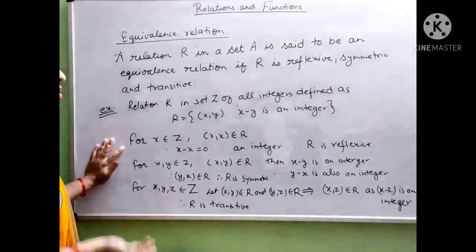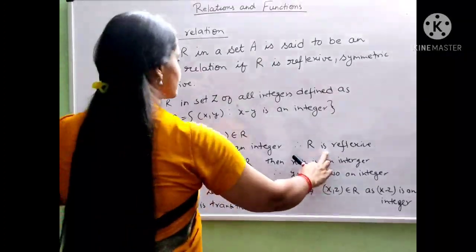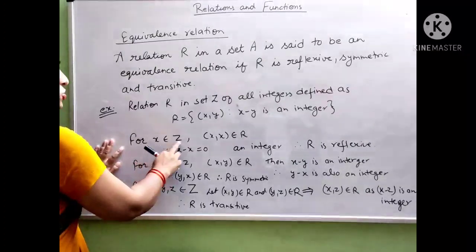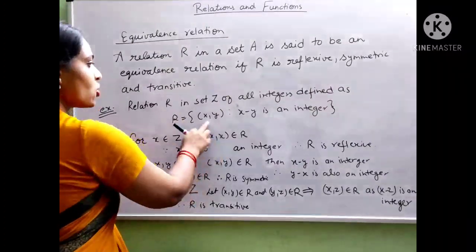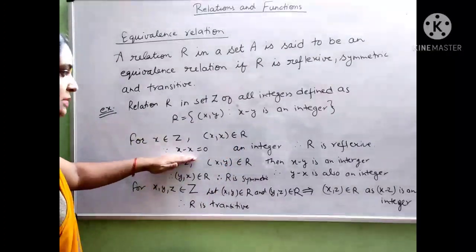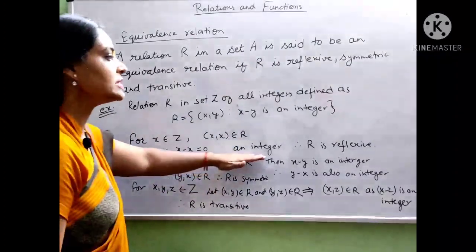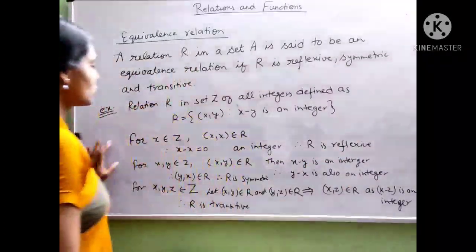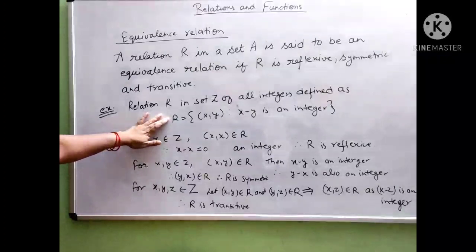If so, then the given relation is reflexive. So here x belongs to Z, then (x, x) belongs to R. Since x minus x is equal to 0, which is an integer, R is reflexive.